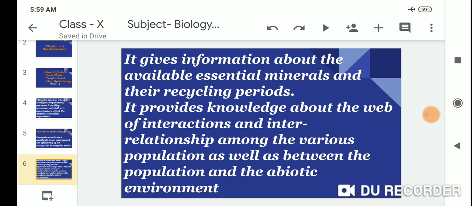It provides knowledge about the web of interaction and interrelationship among the various populations as well as between the populations and the abiotic environment.